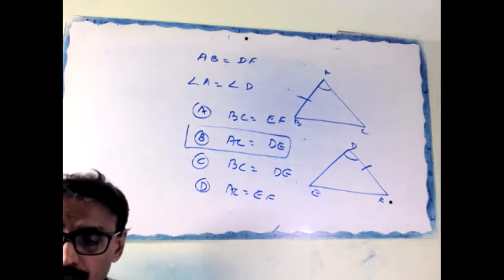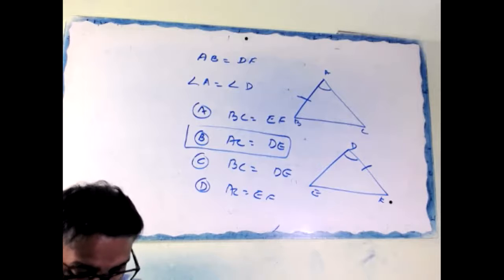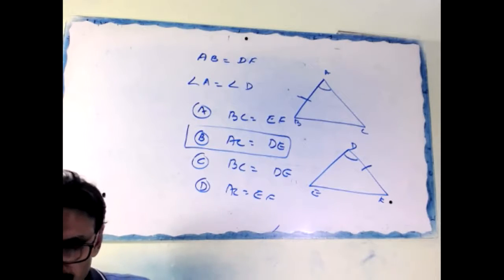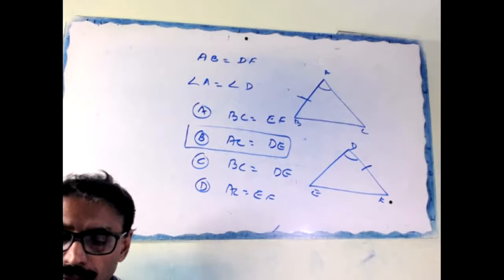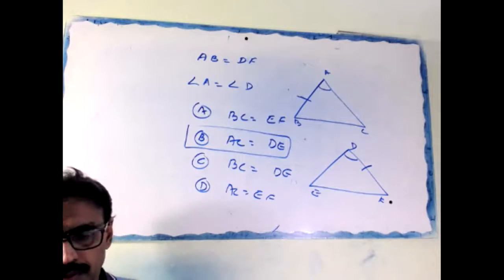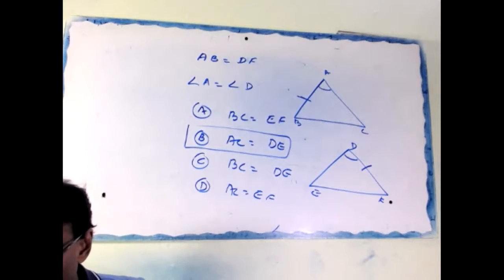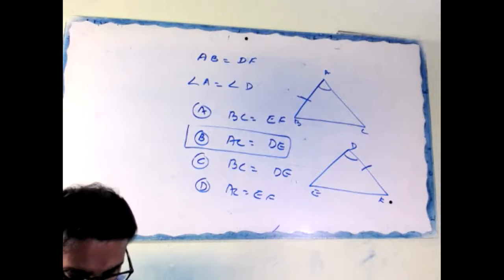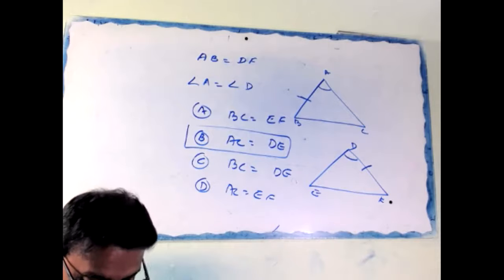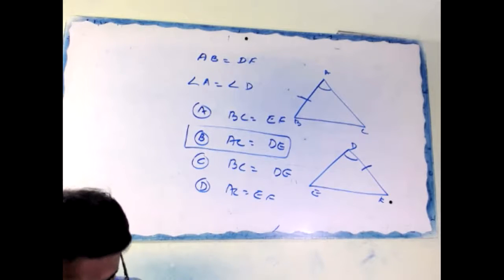Once again, triangle ABC congruent to triangle PQR. AB equal to 5 centimeter. Angle B 40 degree and angle A 80 degree. Which of the following is true?